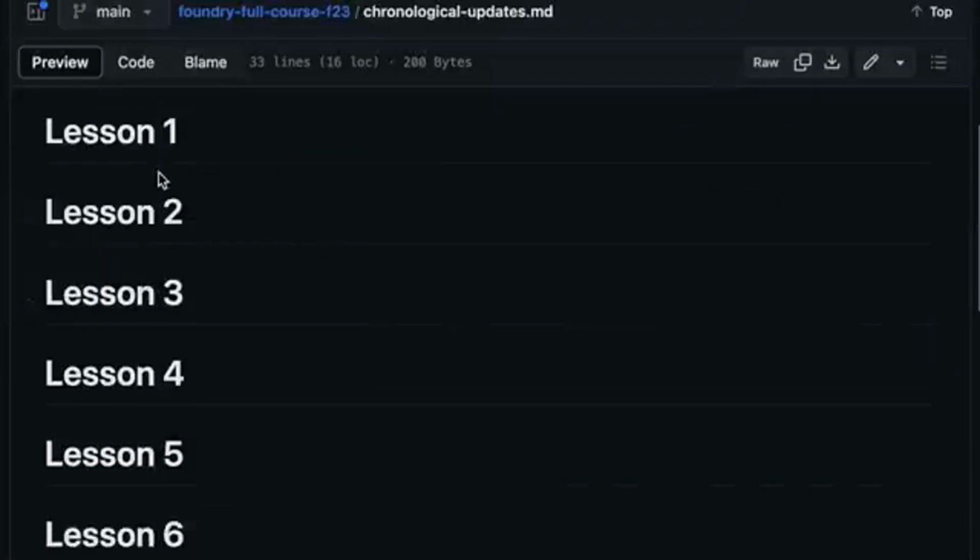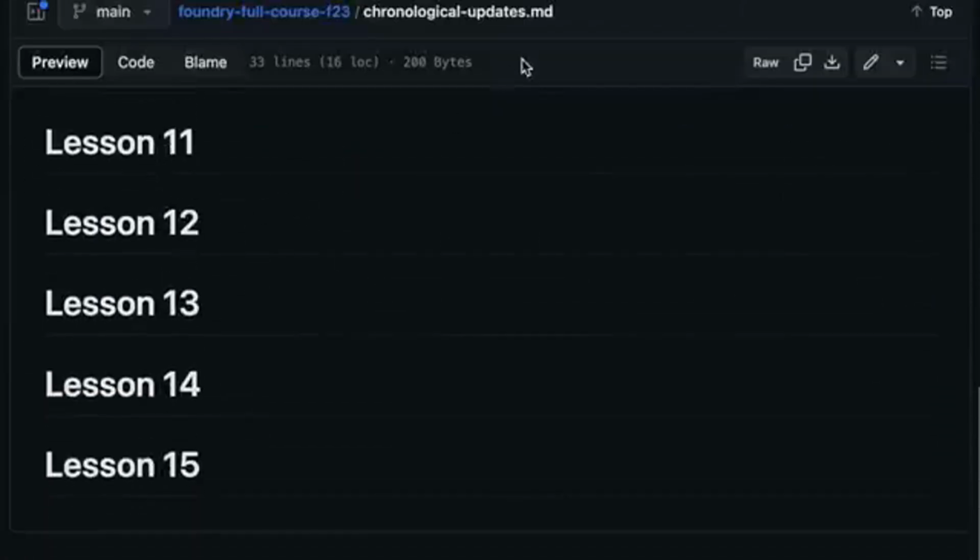So if you go into that file, each lesson will have a section, and if there's some update that we made to the lesson, you can find it in there. Additionally, if you think you found something that is different or doesn't quite work, be sure to make a discussion for it in that GitHub repo. Like I said, it's going to be your Bible.